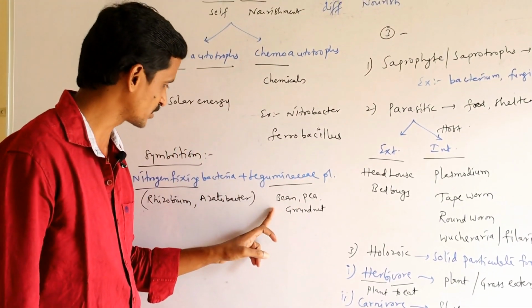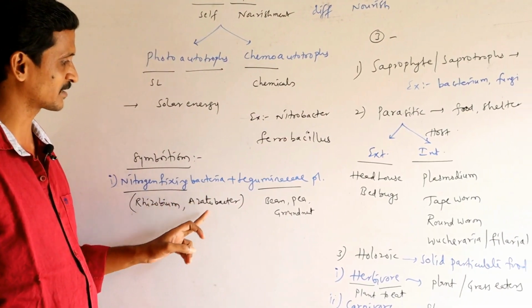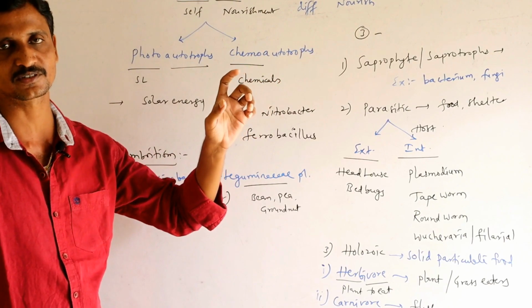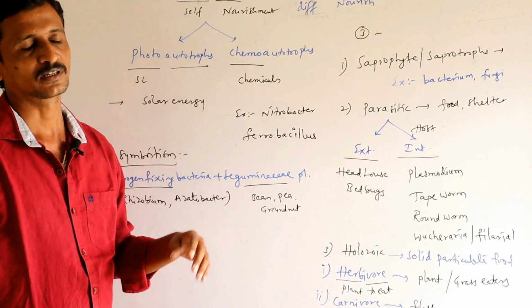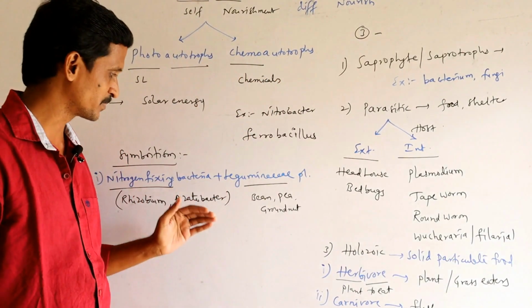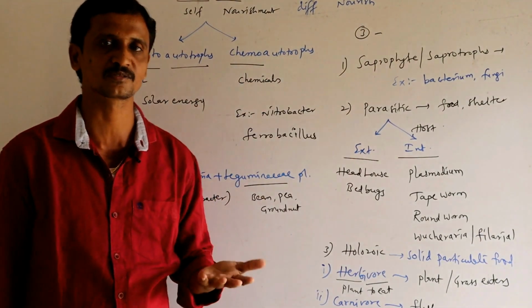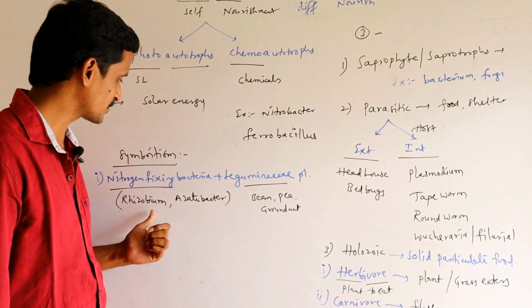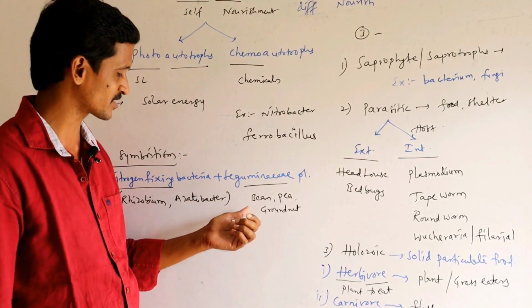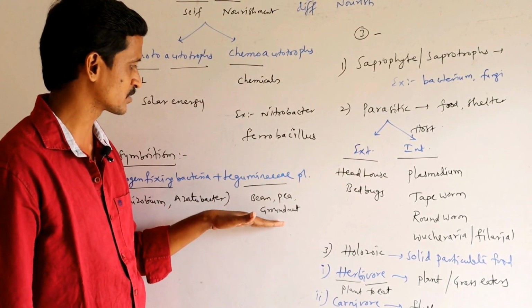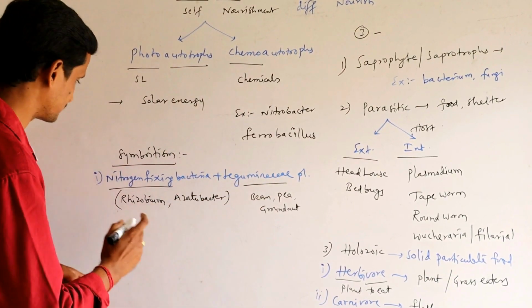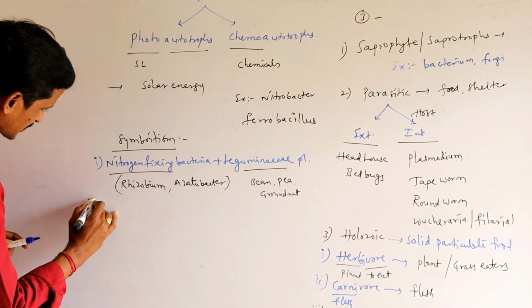In these root nodules, the nitrogen fixing bacteria survive, and they trap atmospheric nitrogen and convert it into nitrate or nitrite and supply it to the plant body, so that the plant utilizes the nitrogen for its growth. Then these bacteria reside inside the root nodules of these plants, so even the bacteria is also benefited.